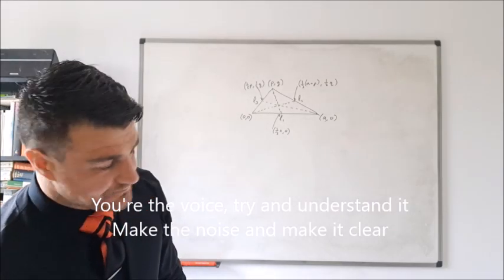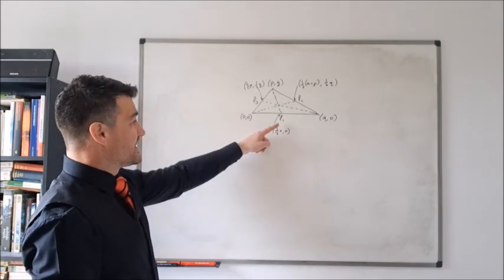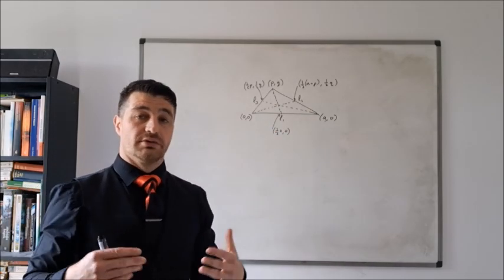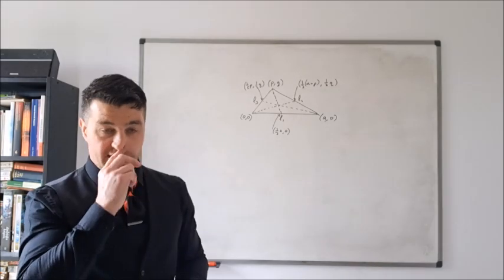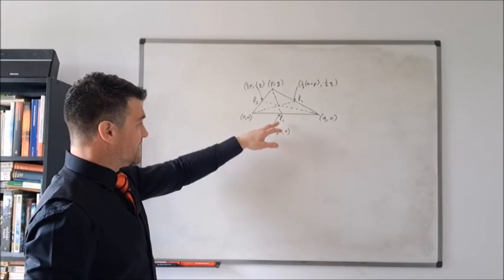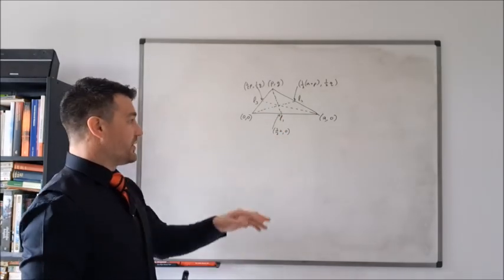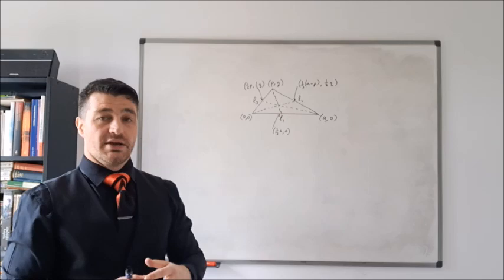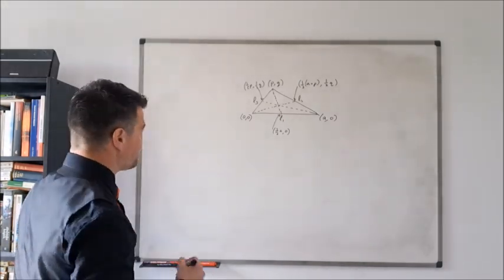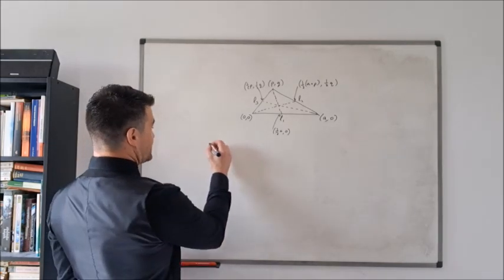Okay, so the obvious method to go for here is to find the equations of L1, L2, L3 and show that pairwise they intersect at the same point. In other words, the lines L1 and L2 will intersect at a certain point, and the lines L1 and L3 will intersect at a certain point, but they're the same point. So first thing I need to do is to find the equations of these lines.